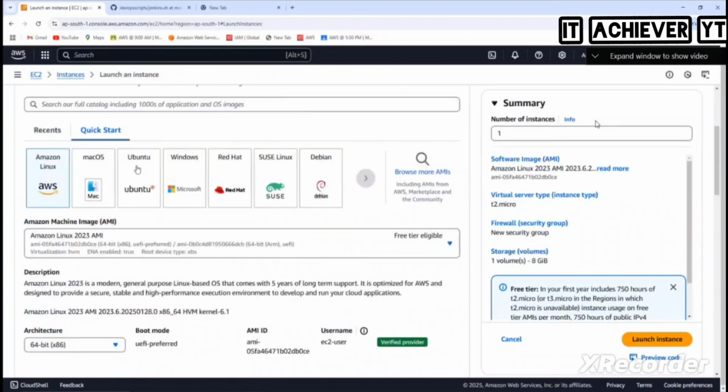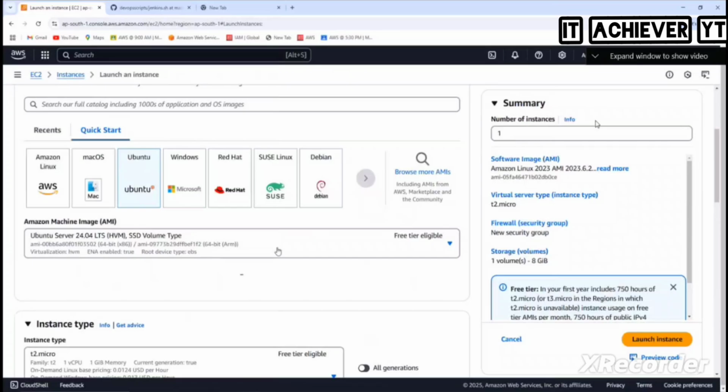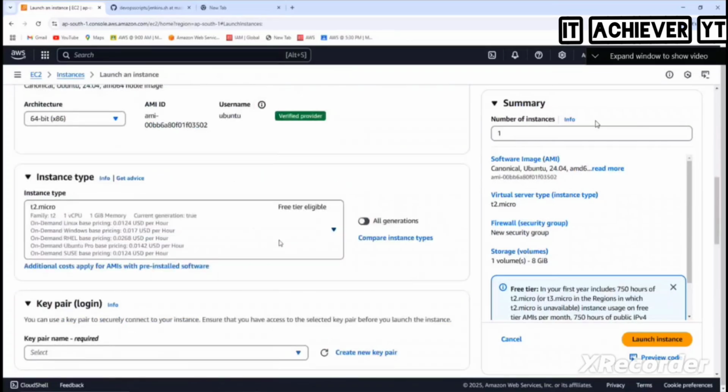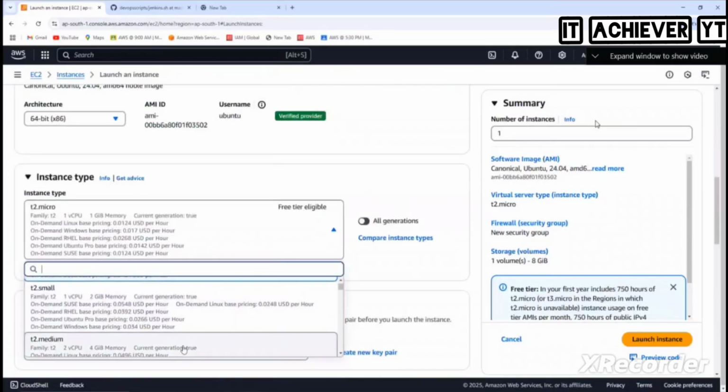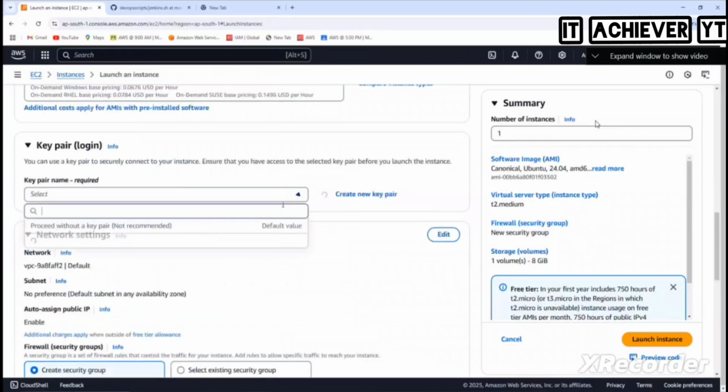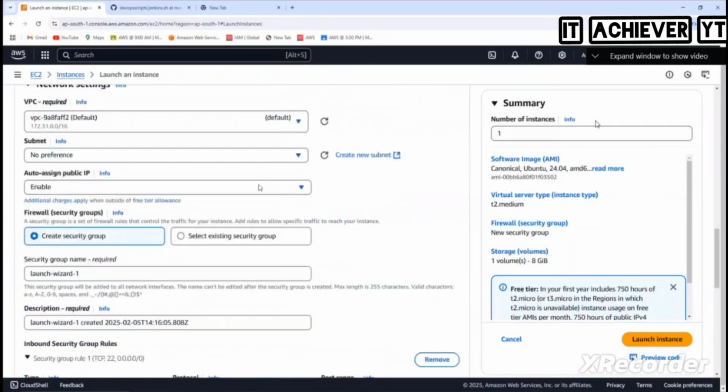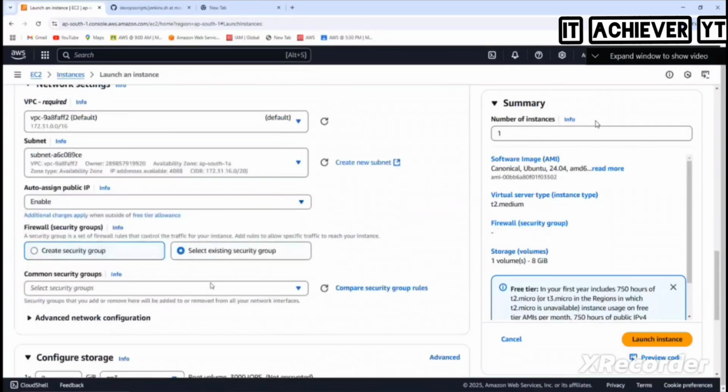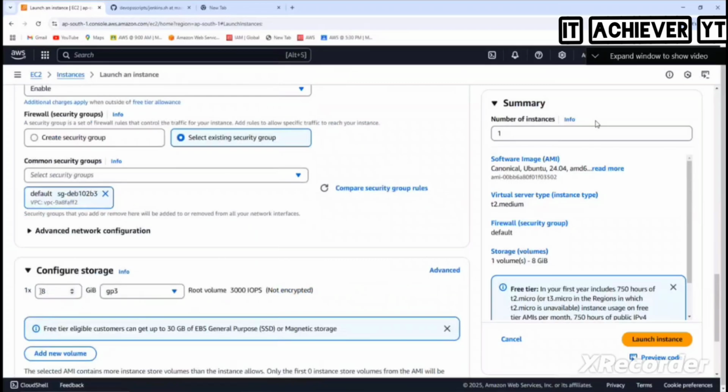So Ubuntu, T2 medium. And 730. Edit it. So I'm just going for 1. Can you go for 1D also? No issues. So I'm just going for 10 GB. And then launch.